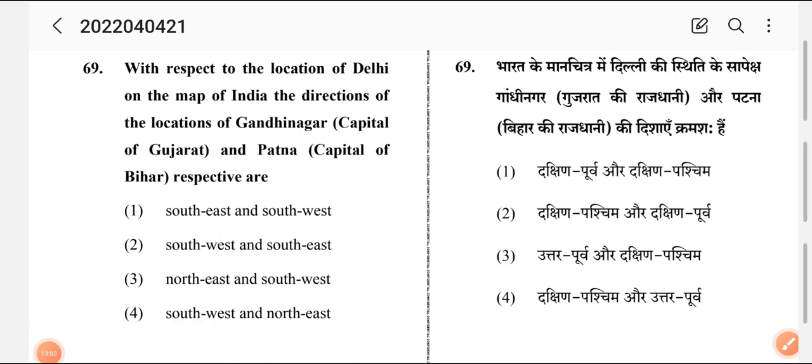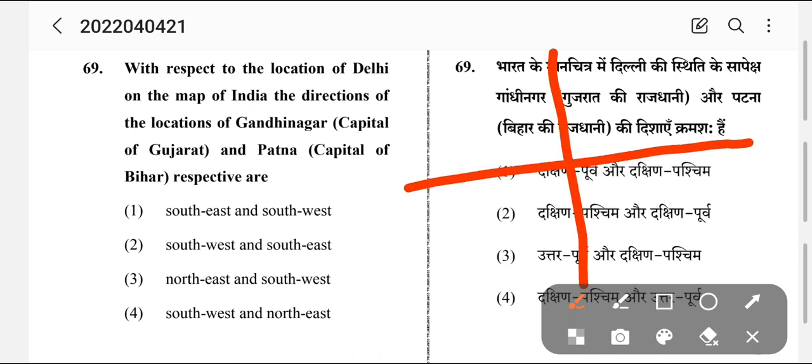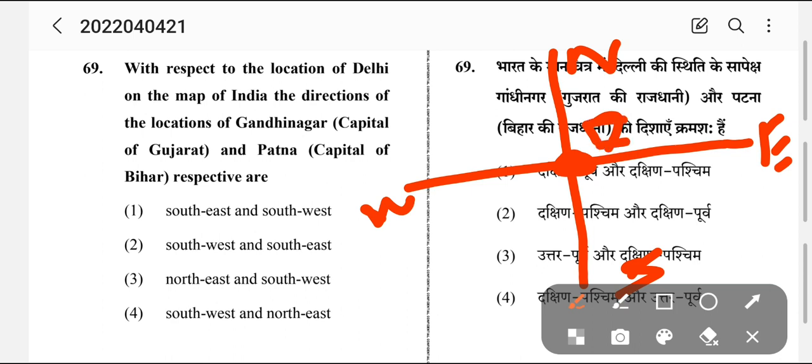Okay friends, hope your answer is ready. We'll see the answer. We'll make a graph and name the directions north, east, west, south. Suppose it is asked with respect to Delhi, so we have to keep Delhi in the center. Imagine that this is Delhi. What is the location of Gandhinagar, the capital of Gujarat? When we talk of Delhi, Delhi is somewhere up. So Gandhinagar will be somewhere here and Patna will be somewhere here.